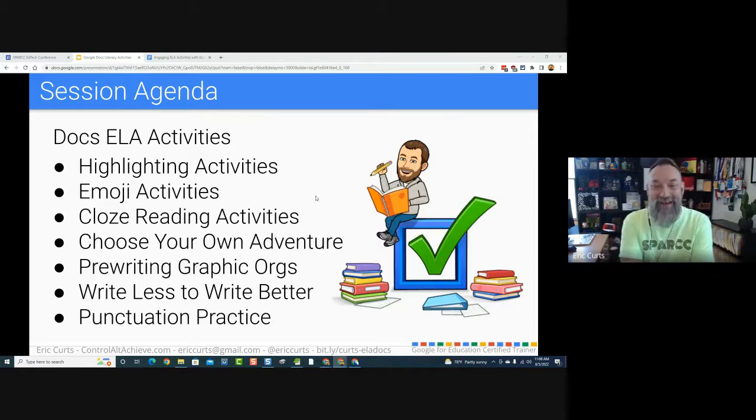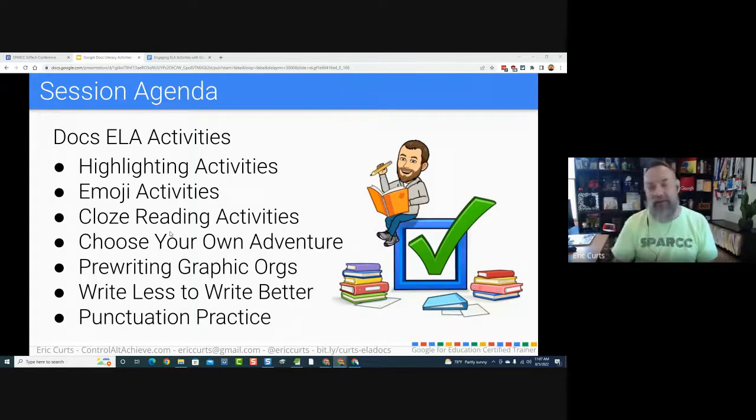That's fantastic. What we're going to try to do in this session is say, okay, that's great. But what else? Could we use the features built into Google Docs to do some other fun, creative activities that might go beyond just writing a report? And so that is the focus of this session. What we're going to be looking at are things that are just already part of Docs. You don't need to install anything for any of these activities.